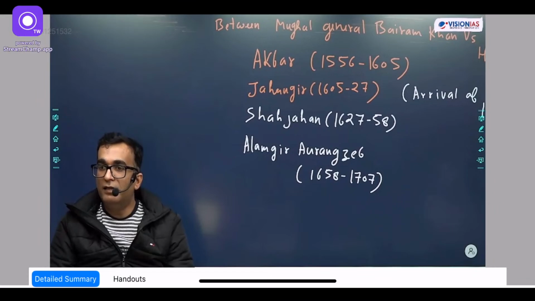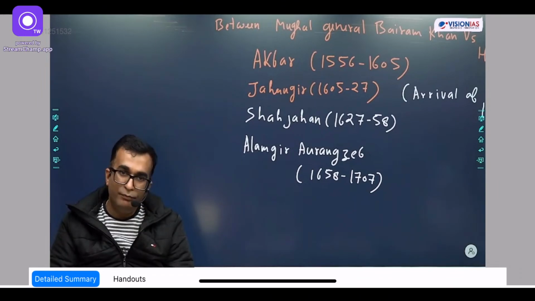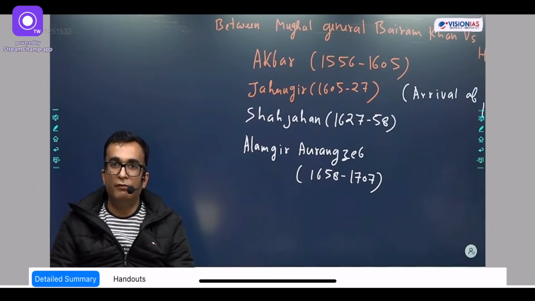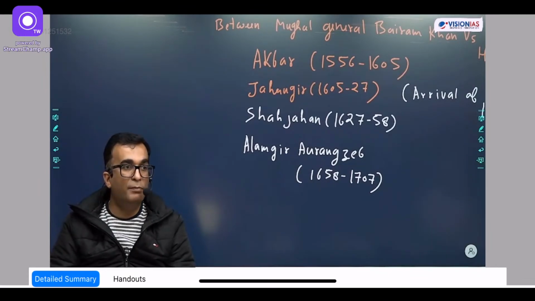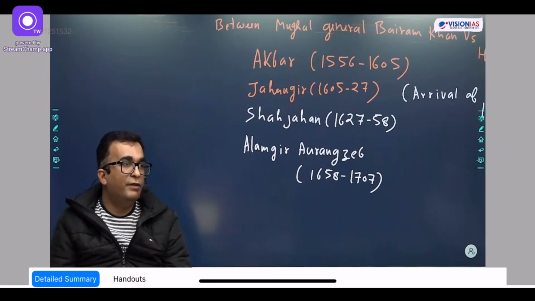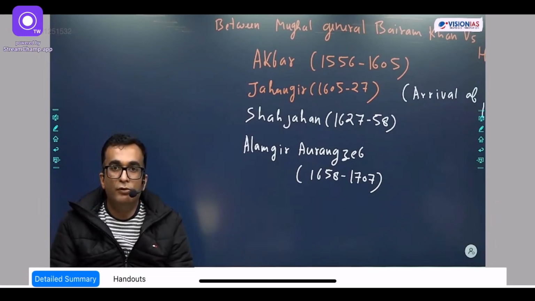The second invasion was by Mahmud of Ghazni, and it all started from 985, and he attacked India 17 times. His last attack was the destruction of the Somnath temple in 1025 AD. His attacks proved to be very motivational, inspirational, for the people in Western Asia. They felt that whenever there was a need of money, it was better to attack India, and that's how in the 1150s Muhammad Ghori diverted his attention towards India.